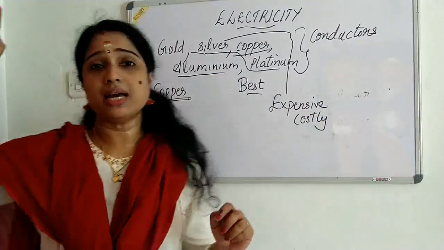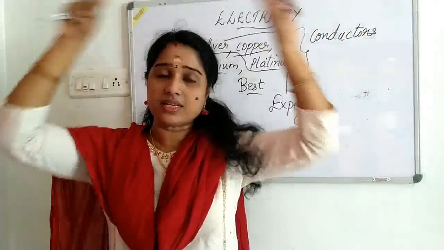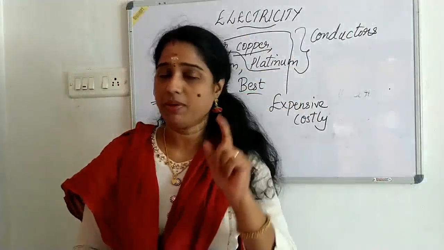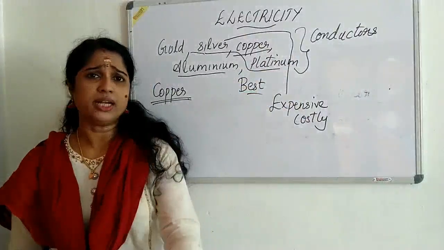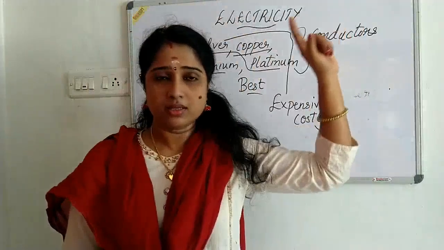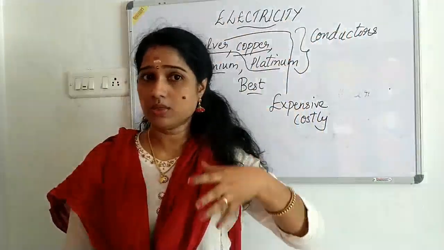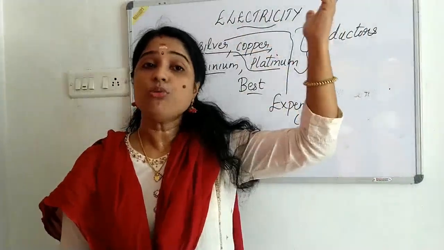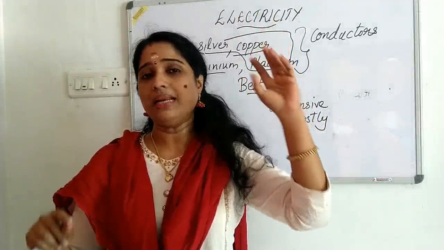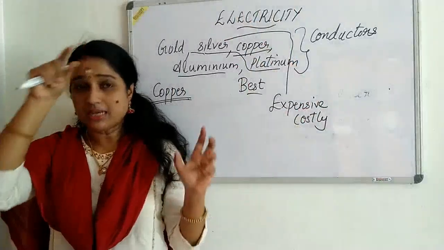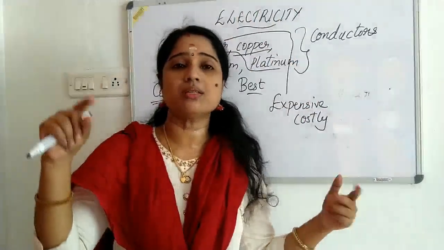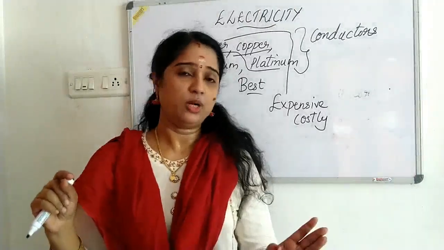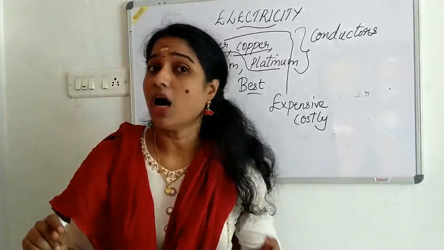The transformers and the main electricity grid, the main electrical wires, are made up of which metal? Aluminium. Keep that in mind, because it is not in the textbook. The wires that we use in our own houses and electrical equipments are normally copper. But the transformers and the wires that carry the electricity to different houses and places are made up of what? Aluminium. They are not made up of copper.